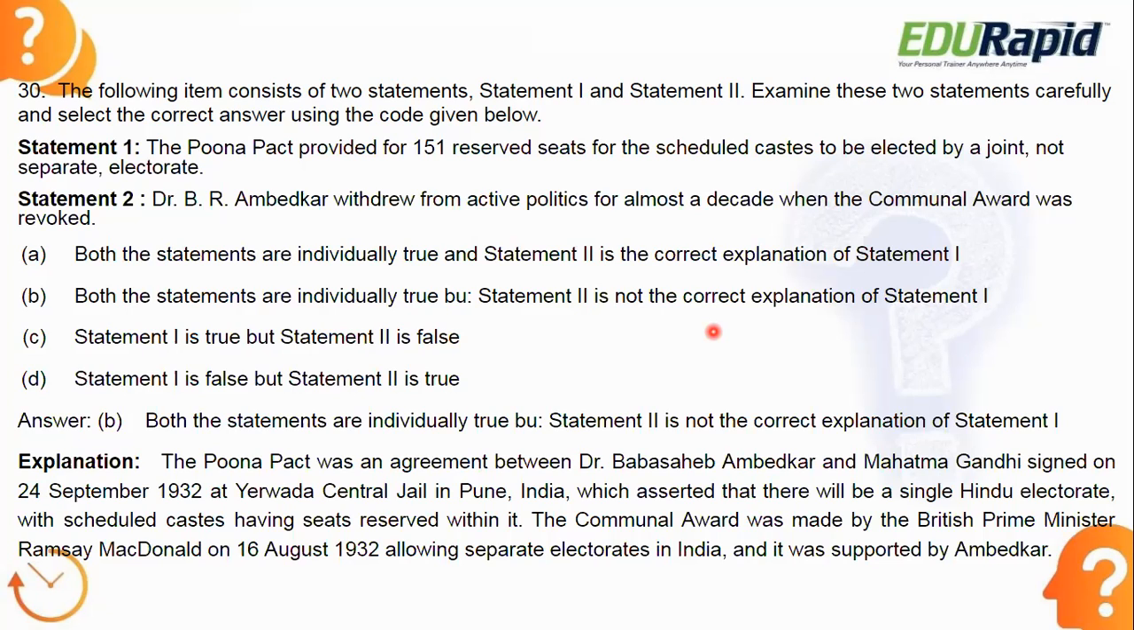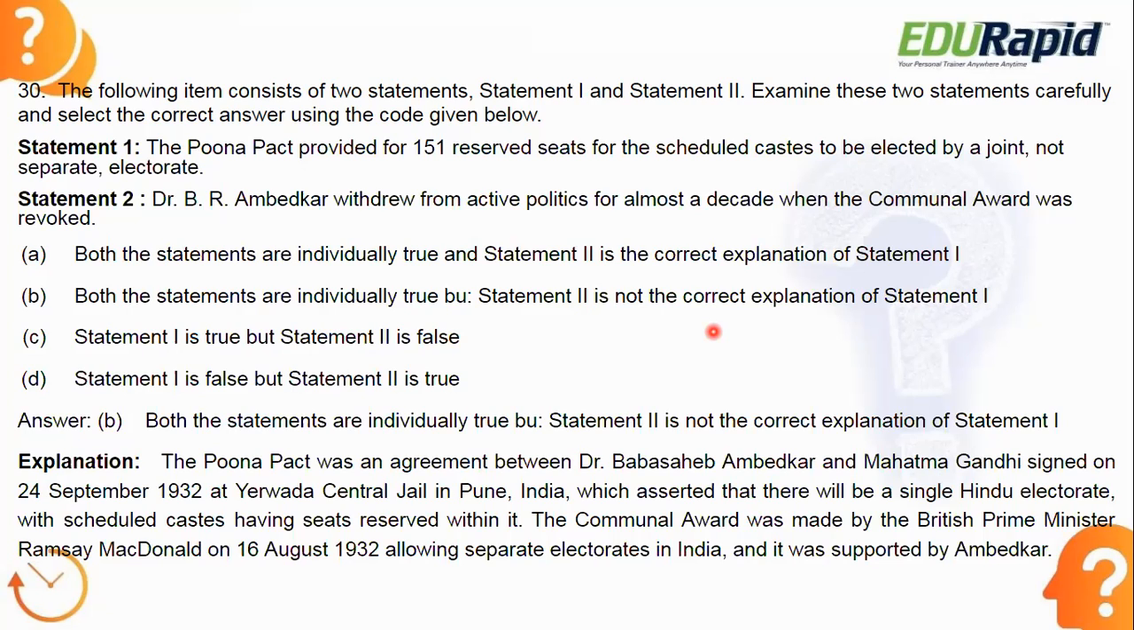When it comes to the reserved seat, it would be by the joint electorate. So what is the meaning of joint electorate? Even a Hindu, even a Brahmin can vote for him, a Muslim can vote for him, and other depressed class people can also vote for him. Irrespective of their religion and caste, all the people can vote for him. So that is the joint electorate.